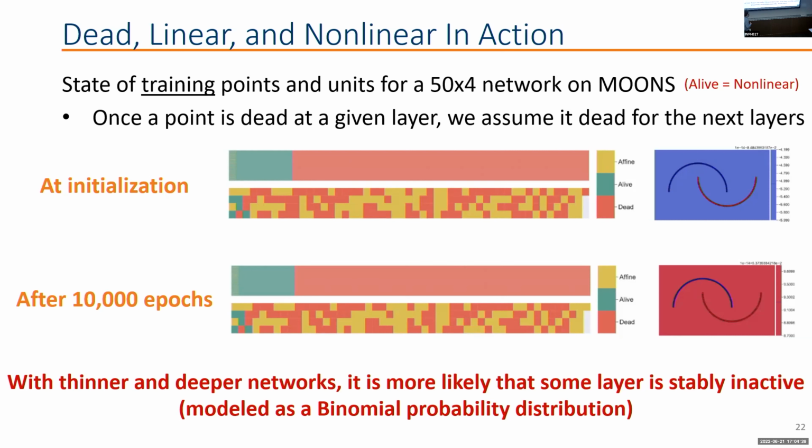But if you add more and more layers with the same width, this is basically a binomial probability distribution. Eventually, you're going to have a poor alignment of the weights, and we're going to have a dead layer, and then we're done. Which means that if we don't actively try to circumvent this, we can't train in any shape that we want.